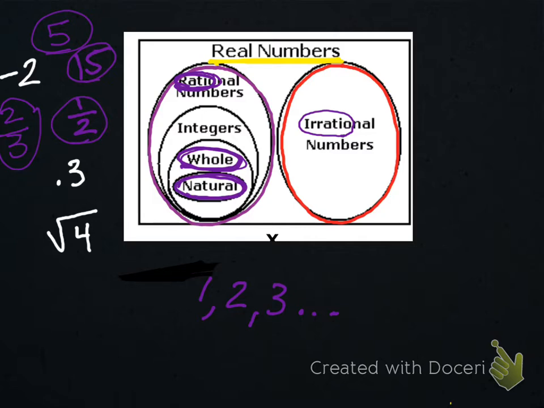An integer would be all the positives, 1, 2, 3, also all the negatives, -1, -2, -3, and it would also include 0, because 0's in the middle. It is rational, and it is considered an integer. 0 is an integer.